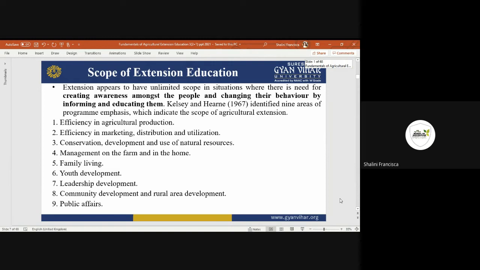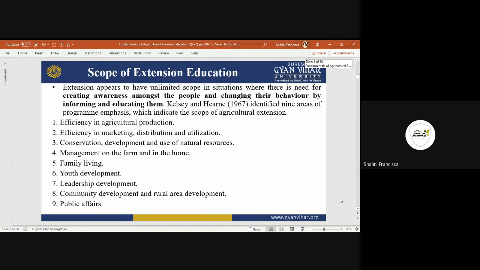There are some scopes that are efficiency in agricultural production. First one is extension. Agricultural production here is about the production of the crops, the farming system and all, and how, through the different techniques that are founded in the formal education way, we can come up with some programs, and then we can educate how to produce good farming or good crops.